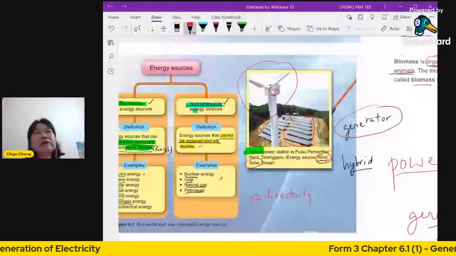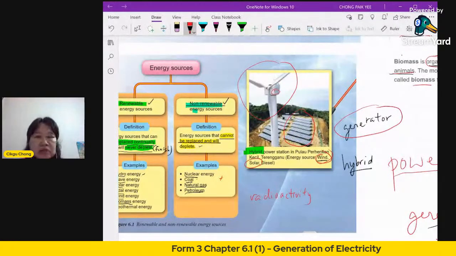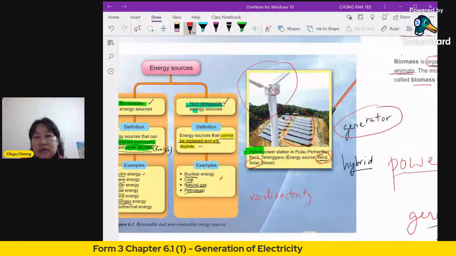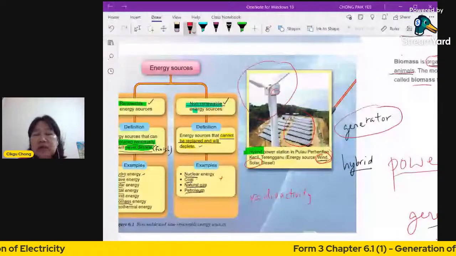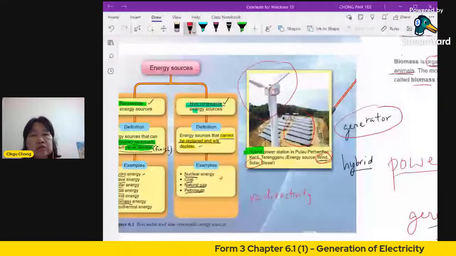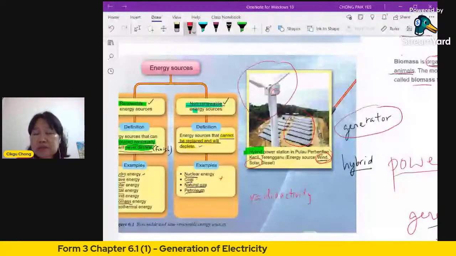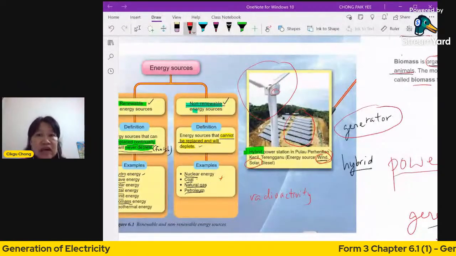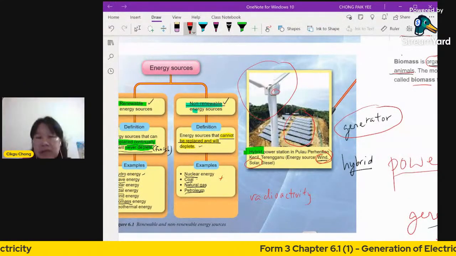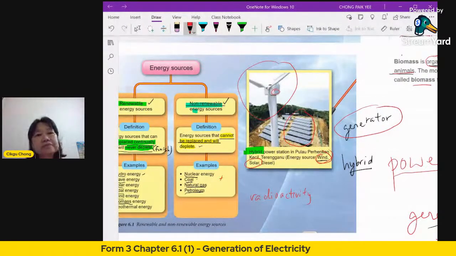Okay, whenever you see the word hybrid, for example, a hybrid car. What's a hybrid car? Hybrid cars are usually more expensive because they combine power from, of course, petrol. You have to go to the petrol station to pump in your petrol. And not only petrol, they also use electricity. That means it's more or less an electric car, but not 100%. A hybrid car will use electricity and also what we call petrol.